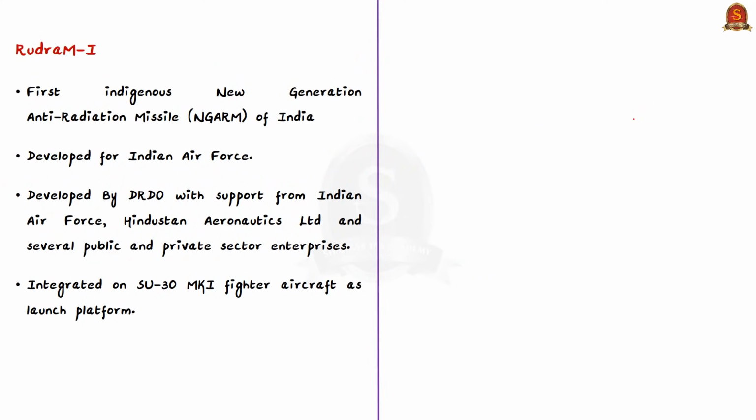Now coming to the first indigenously developed anti-radiation missile, the Rudra M1. It has been developed for Indian Air Force. It has been developed by the Defence Research and Development Organization, that is DRDO. It is basically a joint effort involving DRDO labs, the Indian Air Force, then Hindustan Aeronautics Limited, that is HAL, and several public and private sector enterprises. See, this missile is integrated on Su-30 MKI fighter aircraft. So this fighter aircraft is the launch platform for this missile.